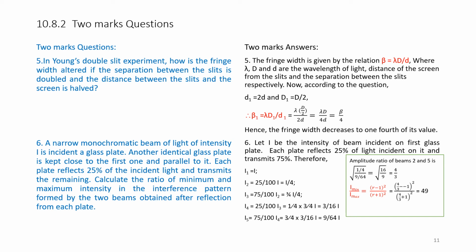Hence, I minimum to I maximum is the ratio (R1 minus 1) whole square divided by (R1 plus 1) whole square, that is (4 by 3 minus 1) whole square divided by (4 by 3 plus 1) whole square. That ratio is 1 by 49. The ratio is 1:49.